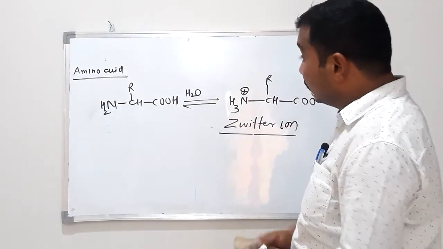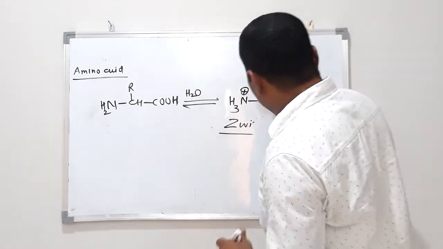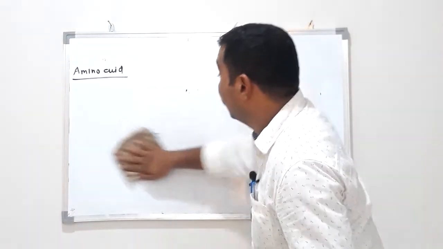Now, this alpha amino acid has been classified into various types.